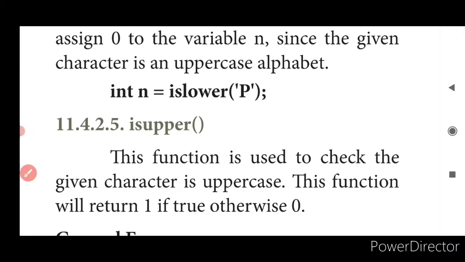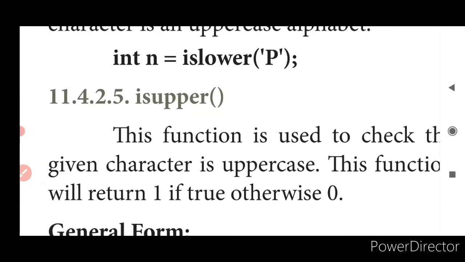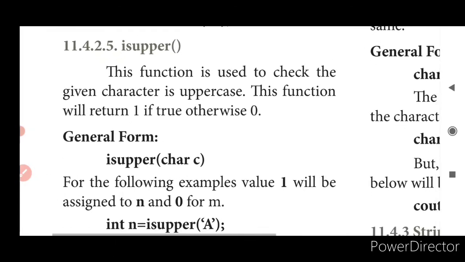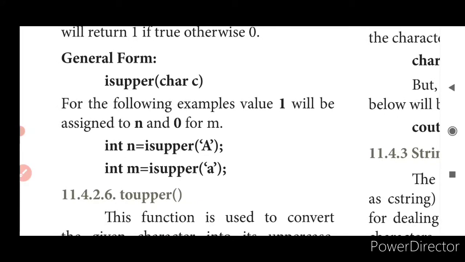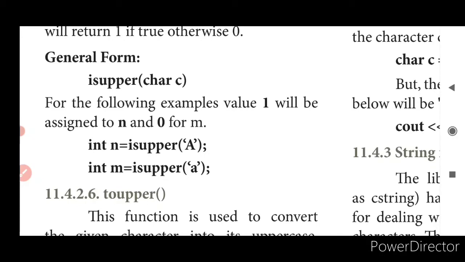Next comes isupper. What is this going to do? It is going to check whether the given value is an uppercase or not. If uppercase, it returns 1. Otherwise, it returns 0. For isupper, a character will be given, the same as islower. Yes, isupper of 'A' and isupper of small 'a'. For which is it going to return 1? For this one 1, and for this one 0.